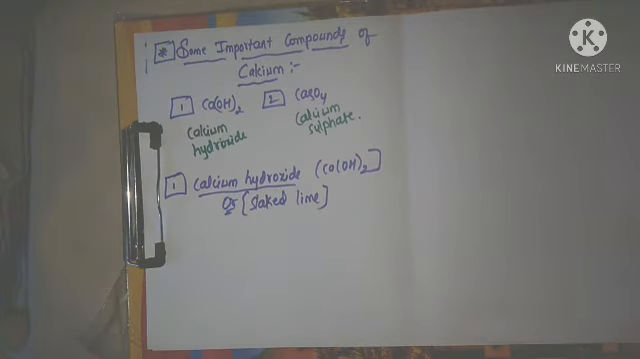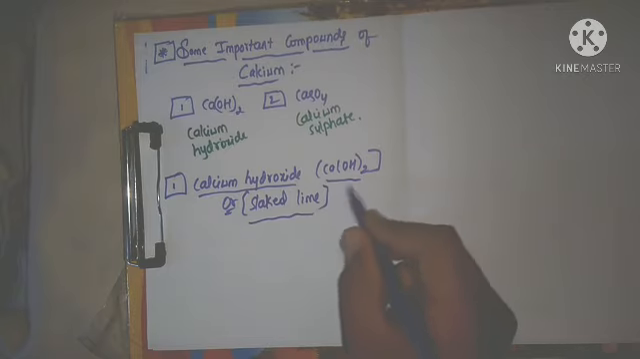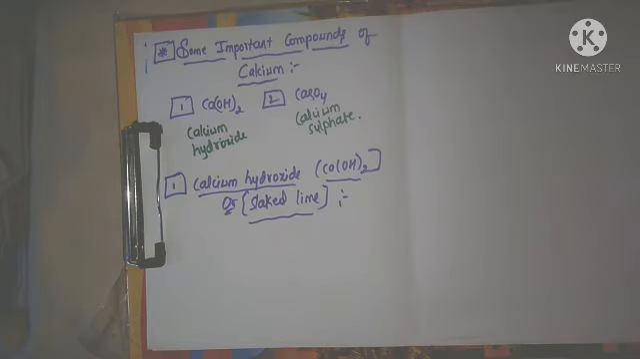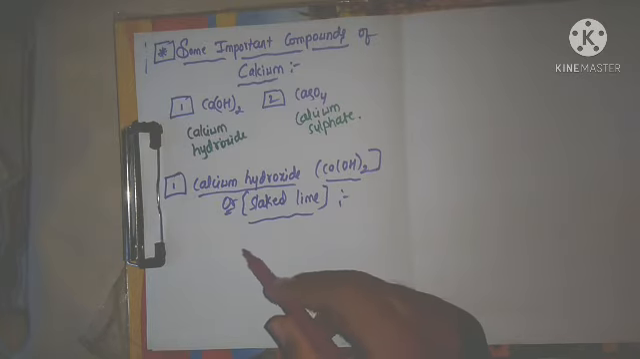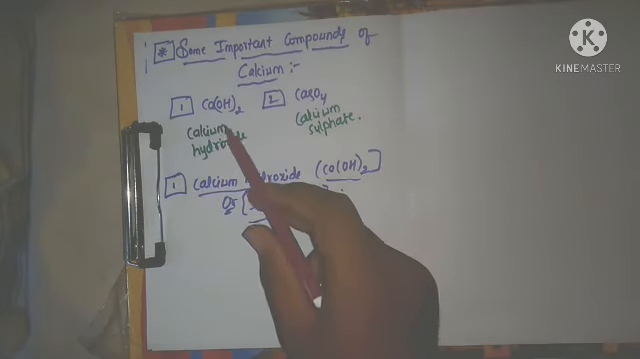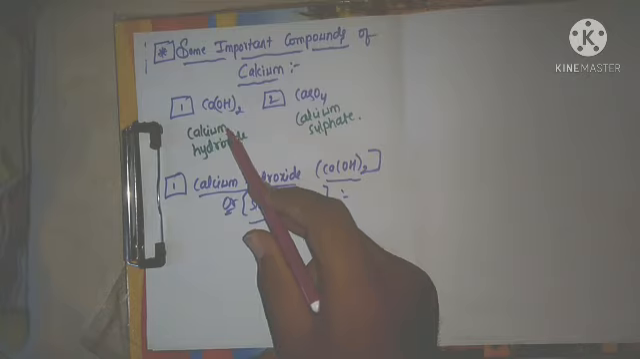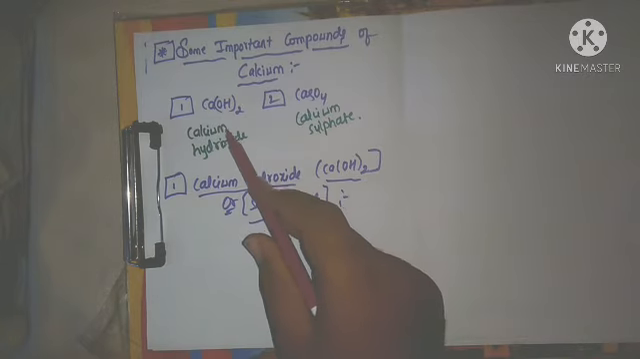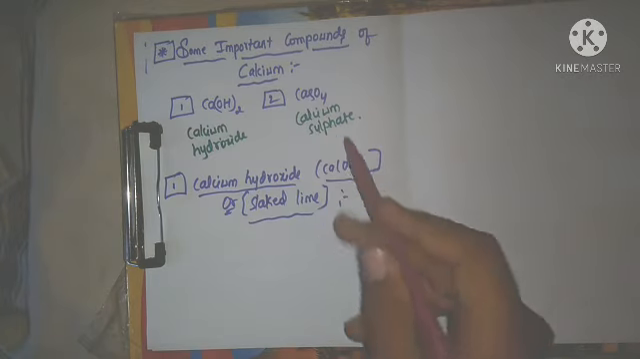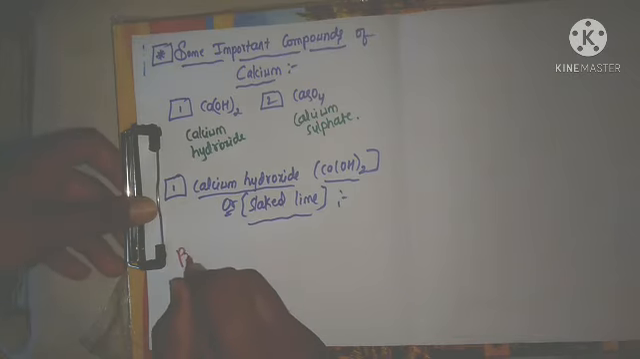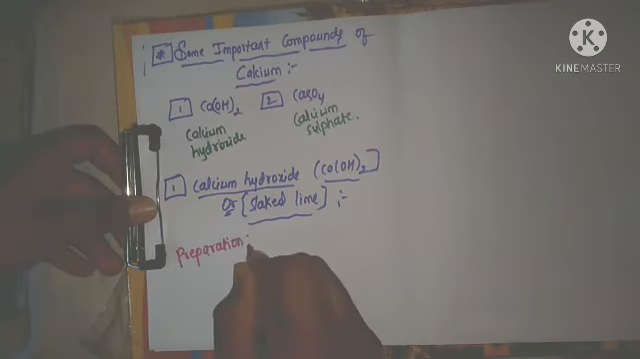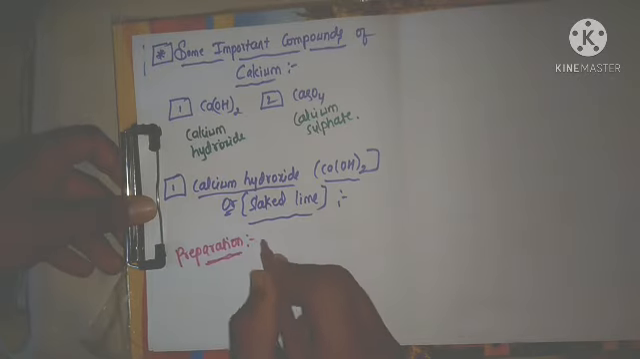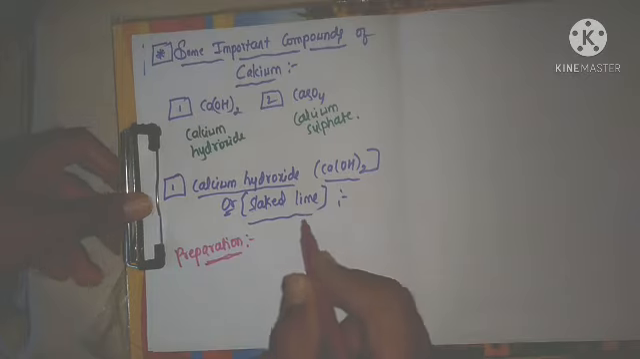Now here first we are going to study the preparation, next properties, next uses. Means we have to study the preparation, properties and uses of calcium hydroxide and also calcium sulfate. One by one we will discuss. First we will see the preparation of calcium hydroxide or slaked lime.